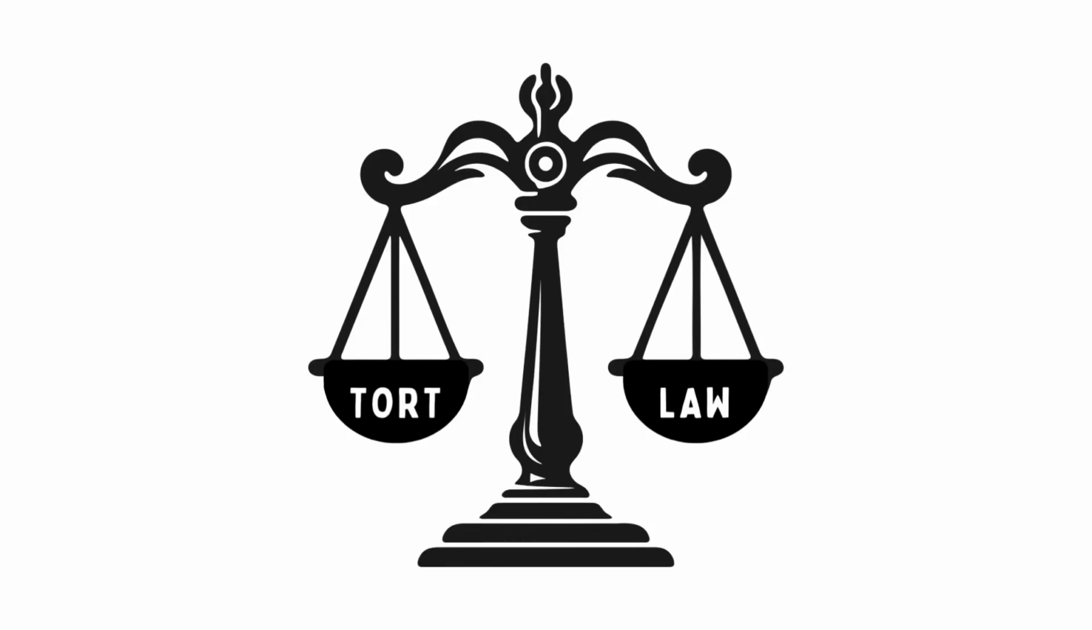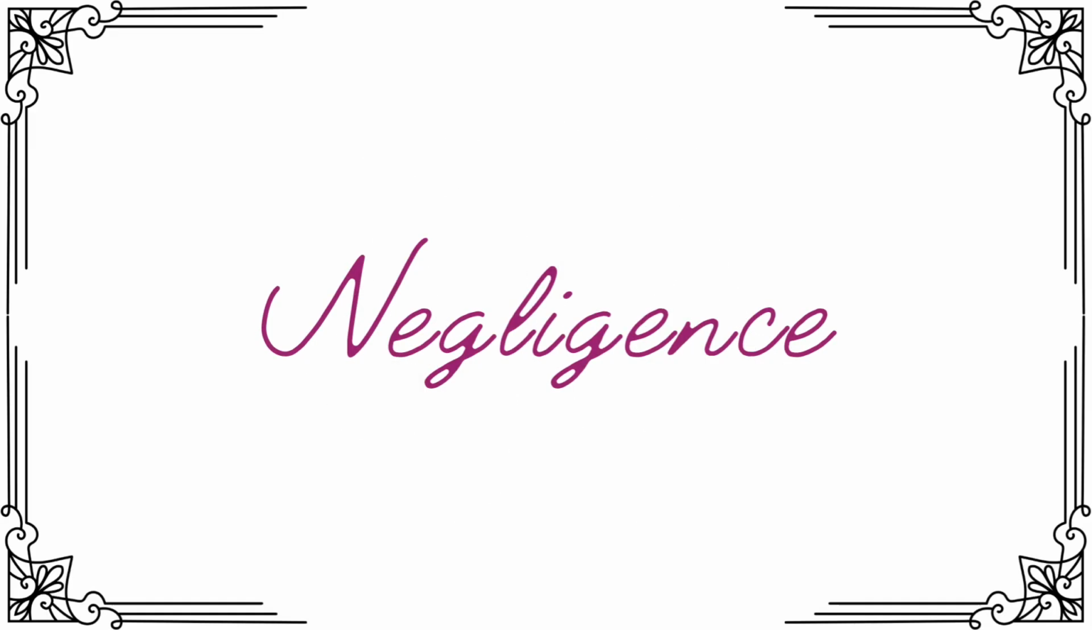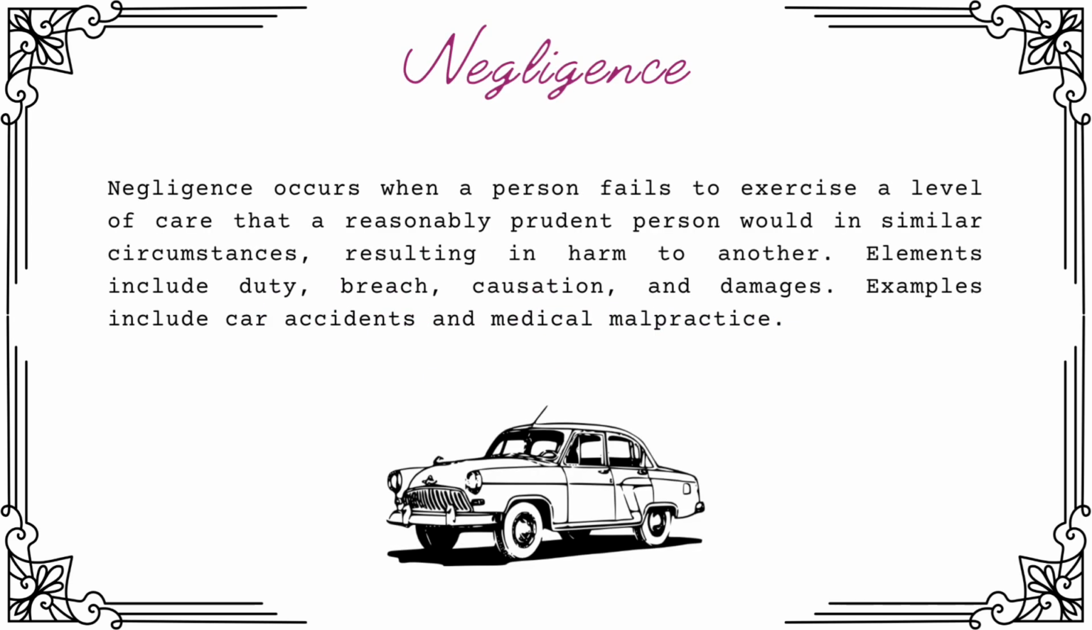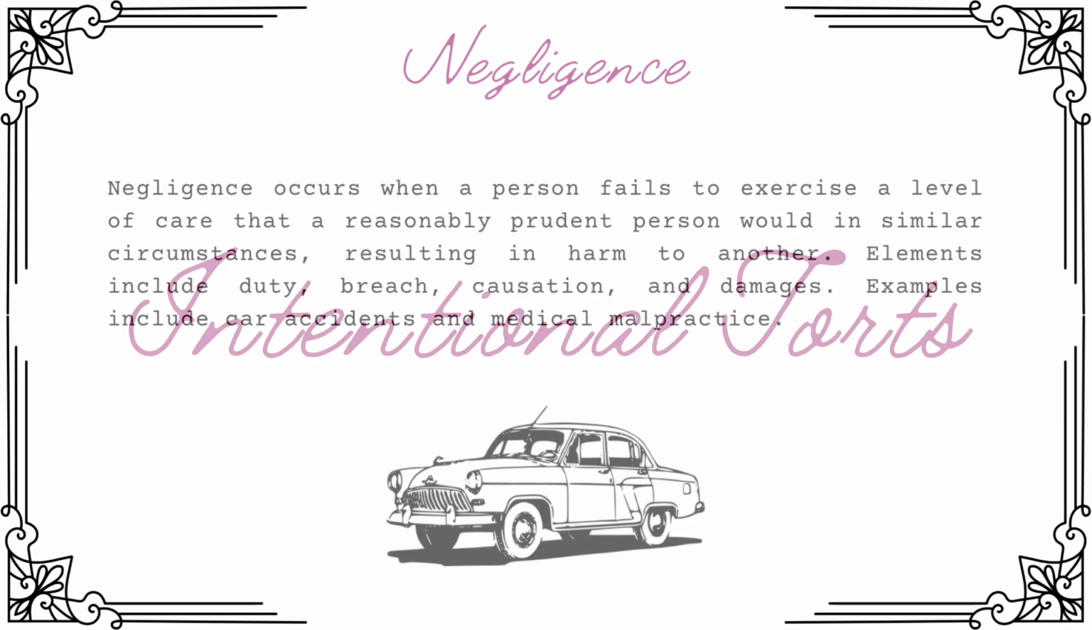Types of tort law. Negligence. Negligence occurs when a person fails to exercise a level of care that a reasonably prudent person would in similar circumstances, resulting in harm to another. Elements include duty, breach, causation, and damages. Examples include car accidents and medical malpractice.